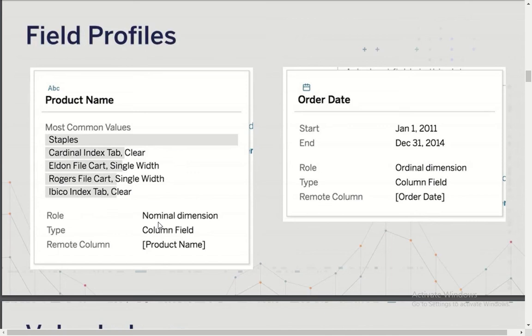and it says it's a column field. And if there is any alias or name provided to the product name, the actual column name will also be shown here if you're renaming the column names. Similarly, if you look at order date, it says that within your data set this is the start date and this is the end date available in your data. For all the numerical measures, I think it is giving you an ordinal dimension. And similarly it has a remote column, in case you are renaming it, so you can see the actual column names over there. So basically this is called a field profile. If you have 10 different dimensions, it will create 10 different field profiles for indexing purposes.